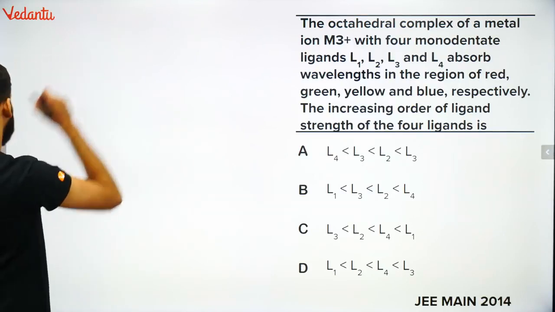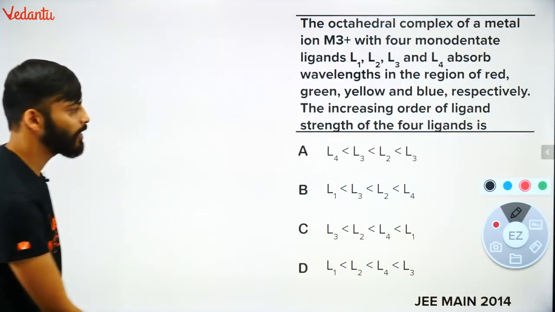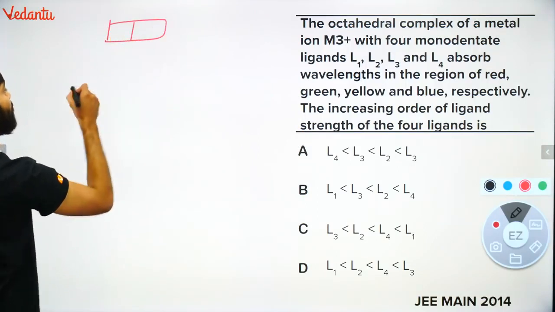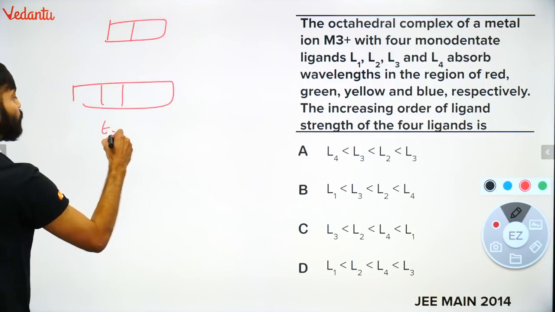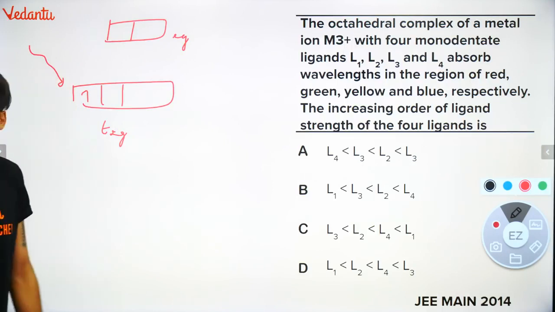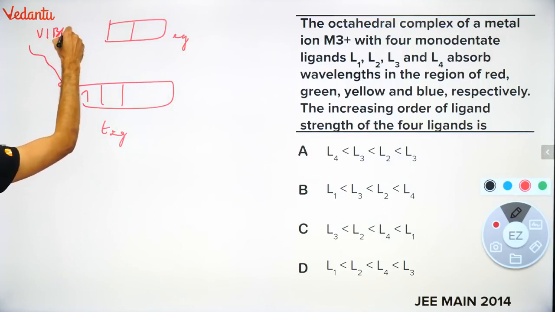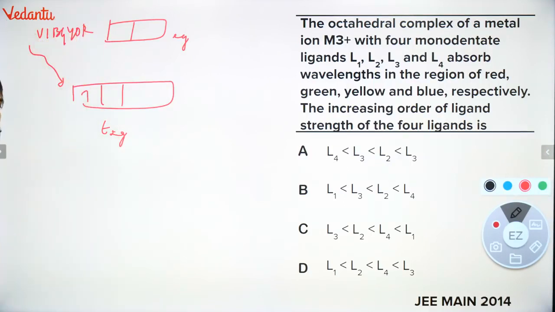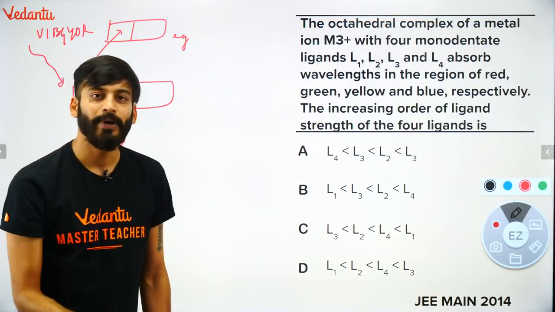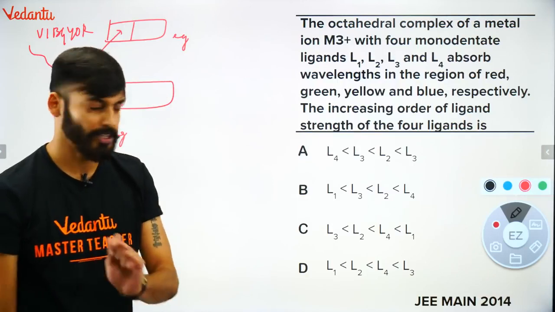They have said octahedral. बच्चों, very simple thing. The colors are because of d-d transition. If they have said octahedral, it means electron must be jumping from t2g to eg. It is absorbing some radiation in visible region. Visible region means violet, indigo, blue, green, yellow, orange, red. It must have absorbed some color. As a result, it is going up. The electron will jump. And when it will come back, it will give out some radiations. Those radiation you can see as color. First point. ठीक है? सबको समझ आना चाहिए. This point is very important.